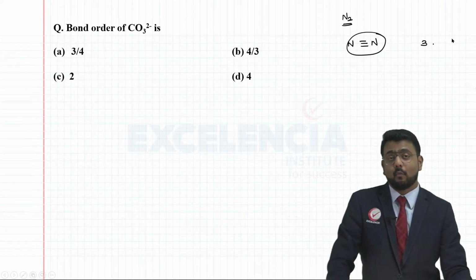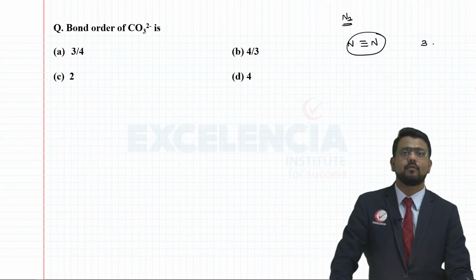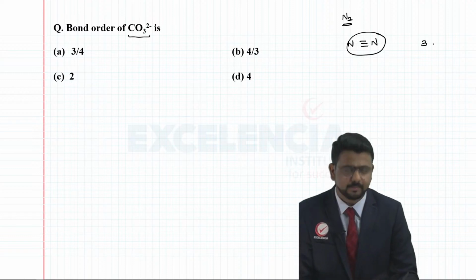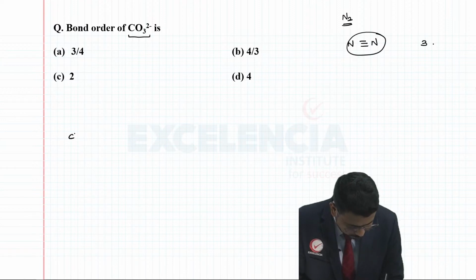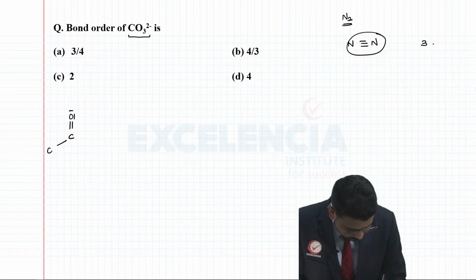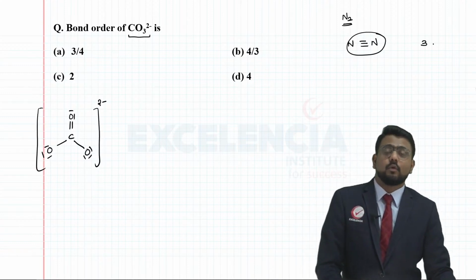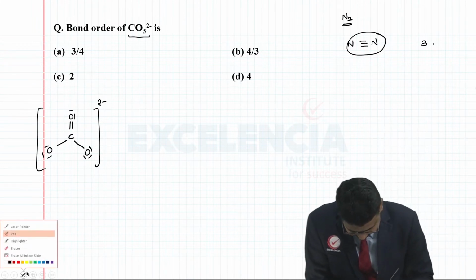right? But what if you come across the resonating structures? In such a case, how do you go about finding the bond order? So if I consider the carbonate ion, we know its Lewis structure, so let us quickly draw its Lewis structure, or you can draw its geometrical figure as well. So here you are having C double bond O, single bond O, single bond O, right? This is a trigonal planar geometry of the carbonate ion. So first and foremost thing, let us draw the resonating structures here for this carbonate ion.